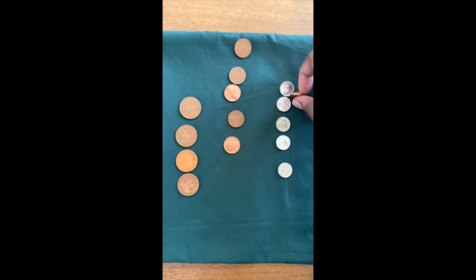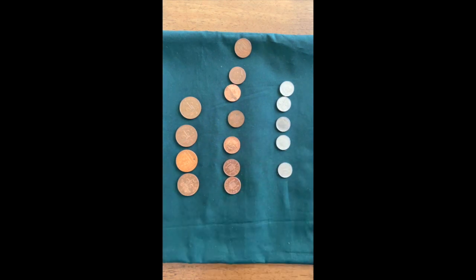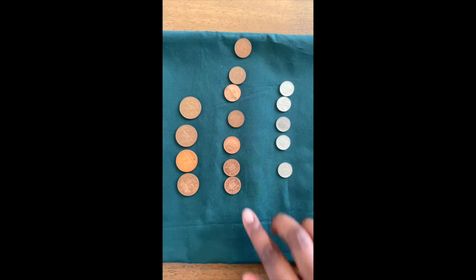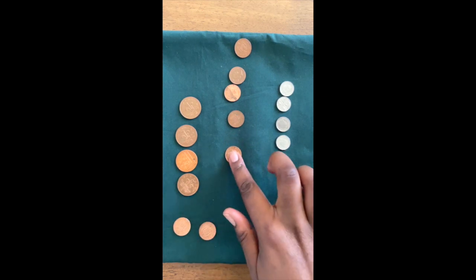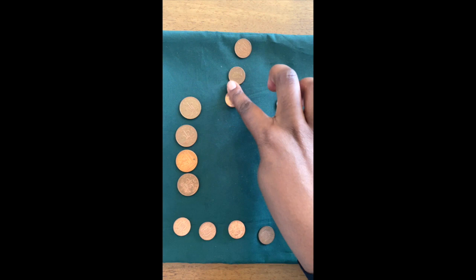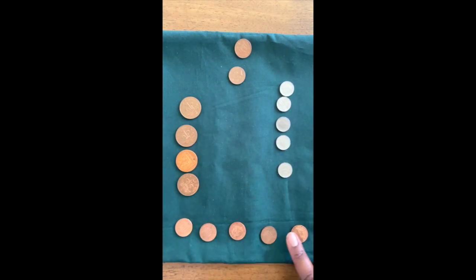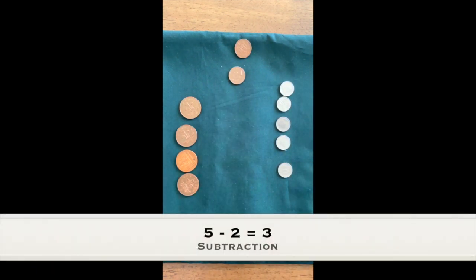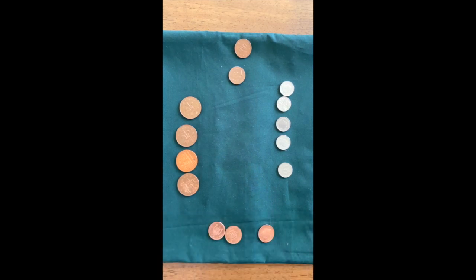So for example, let's say we had 5 take away 2. So you get 5 pennies. 1, 2, 3, 4, 5. Take away 2 will leave us with 3 pennies. You could also show them a mixture.